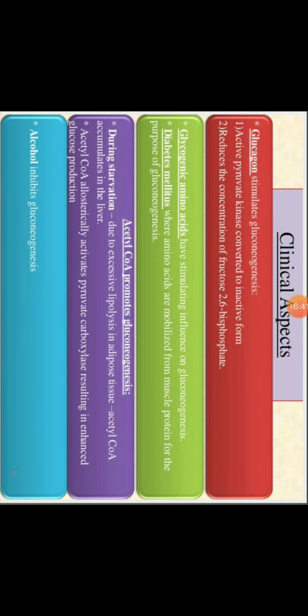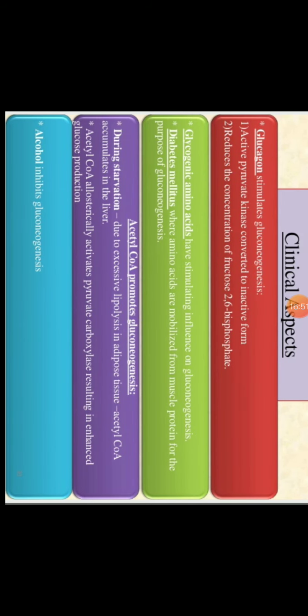Then acetyl CoA promotes gluconeogenesis. How? During starvation or fasting, due to excessive lipolysis in adipose tissue, acetyl CoA will accumulate in the liver, and this acetyl CoA activates pyruvate carboxylase, resulting in enhanced glucose production. So what happens during starvation or fasting?